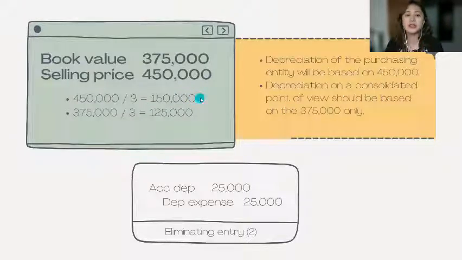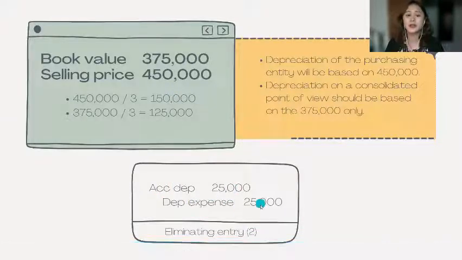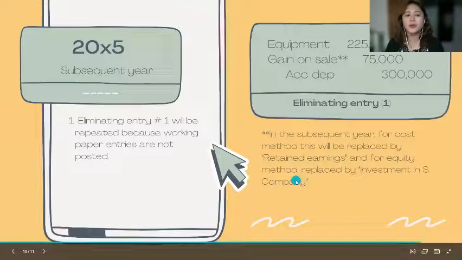Diba? Sabi nga natin, iisa lang naman yung PPE dyan, which is yung hawak talaga ni parent. So, we should base on the 125,000 depreciation. So, we need to reduce the depreciation expense by 25,000. So, we need to debit ACDEP and credit depreciation expense as our eliminating entry number 2. Yan. So, ganyan lang siya.